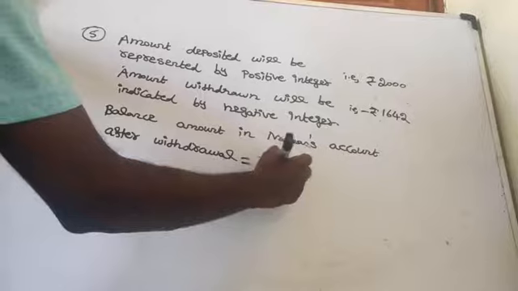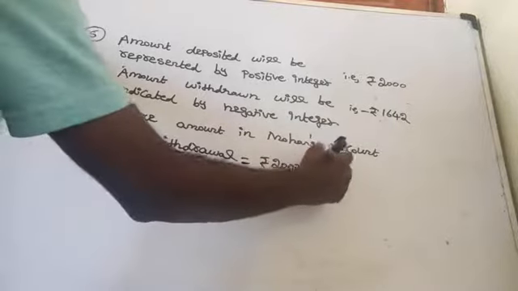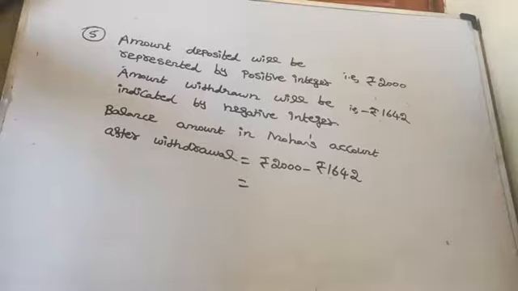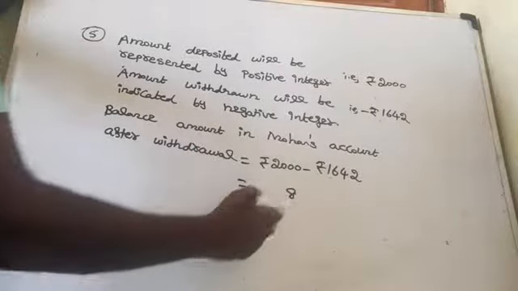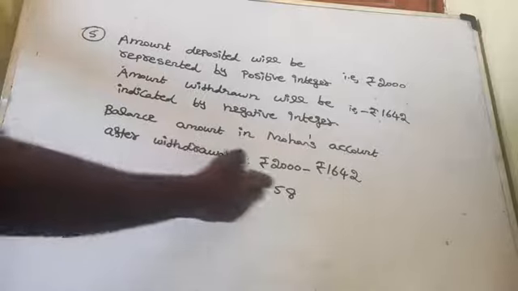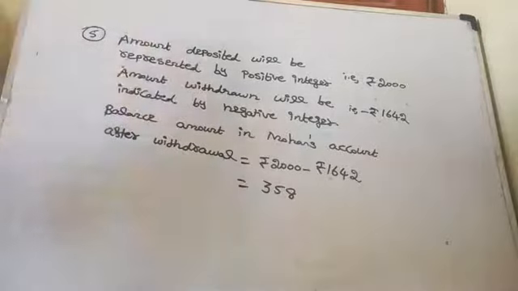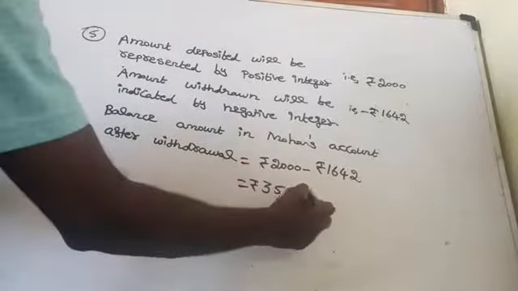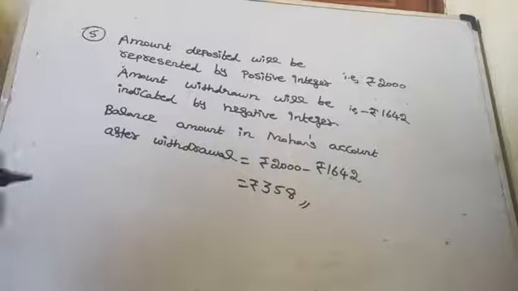Rupees 2000 minus rupees 1642. So 10 minus 2 is 8, 9 minus 4 is 5, 9 minus 6 is 3. So what is the remaining amount in his account? Rupees 358 in his account after withdrawing rupees 1642 from his account. Are you getting it clear?